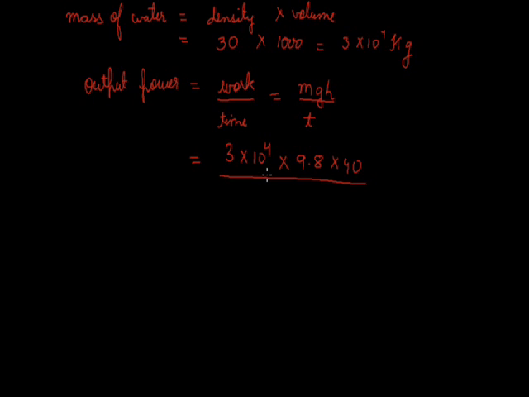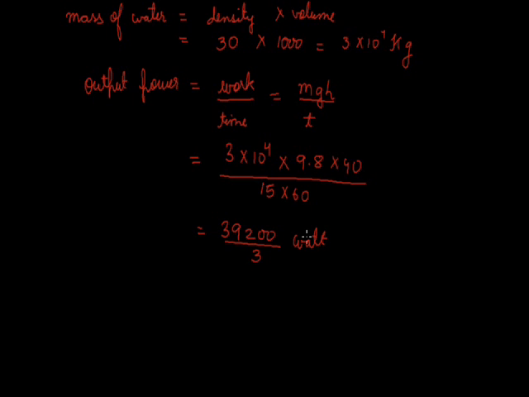This 15 minutes has to be converted into seconds because we are taking all the things in their SI system. So 15 into 60. On calculating it mathematically, we will be getting 39200 over 3 watt. So this is the output power.